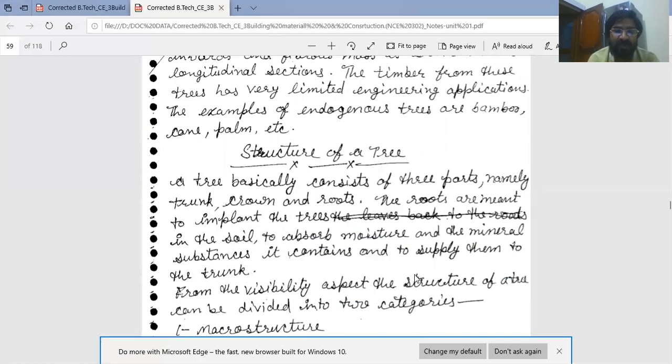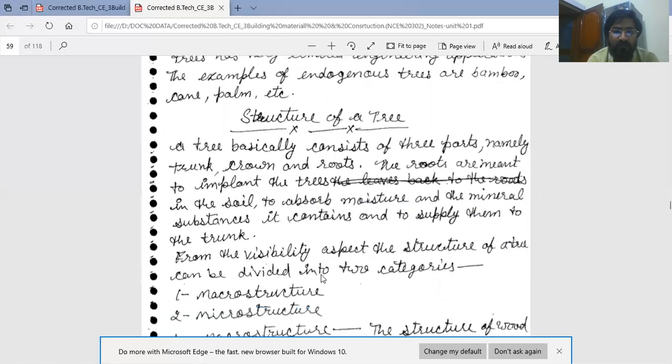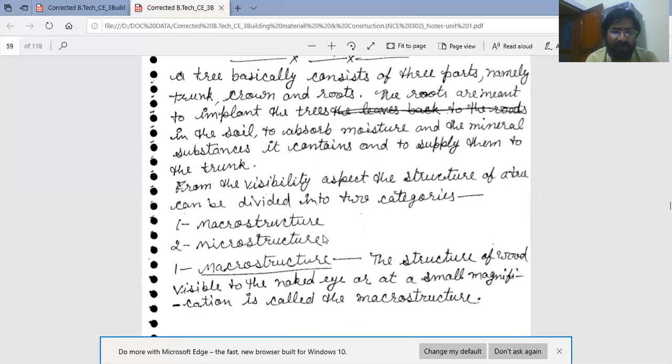From the visibility aspect, the structure of a tree can be divided into two categories: macrostructure and microstructure. We are all civil engineers, so we are interested in macrostructure. Macrostructure means the structure of wood visible to the naked eye or at a small magnification.